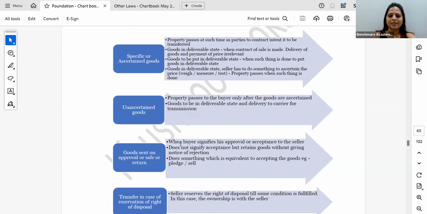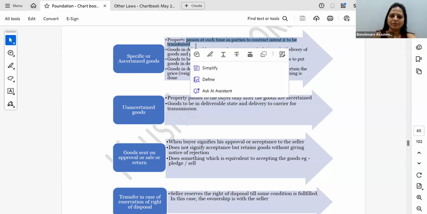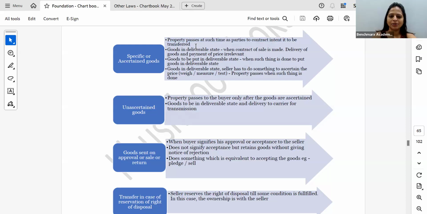Now, if it is specific or certain goods, then the property, the ownership, will transfer when the parties intend it to be transferred. So if I go to Croma and buy goods, I pay the price, the ownership is getting transferred because we intend the ownership to be transferred.